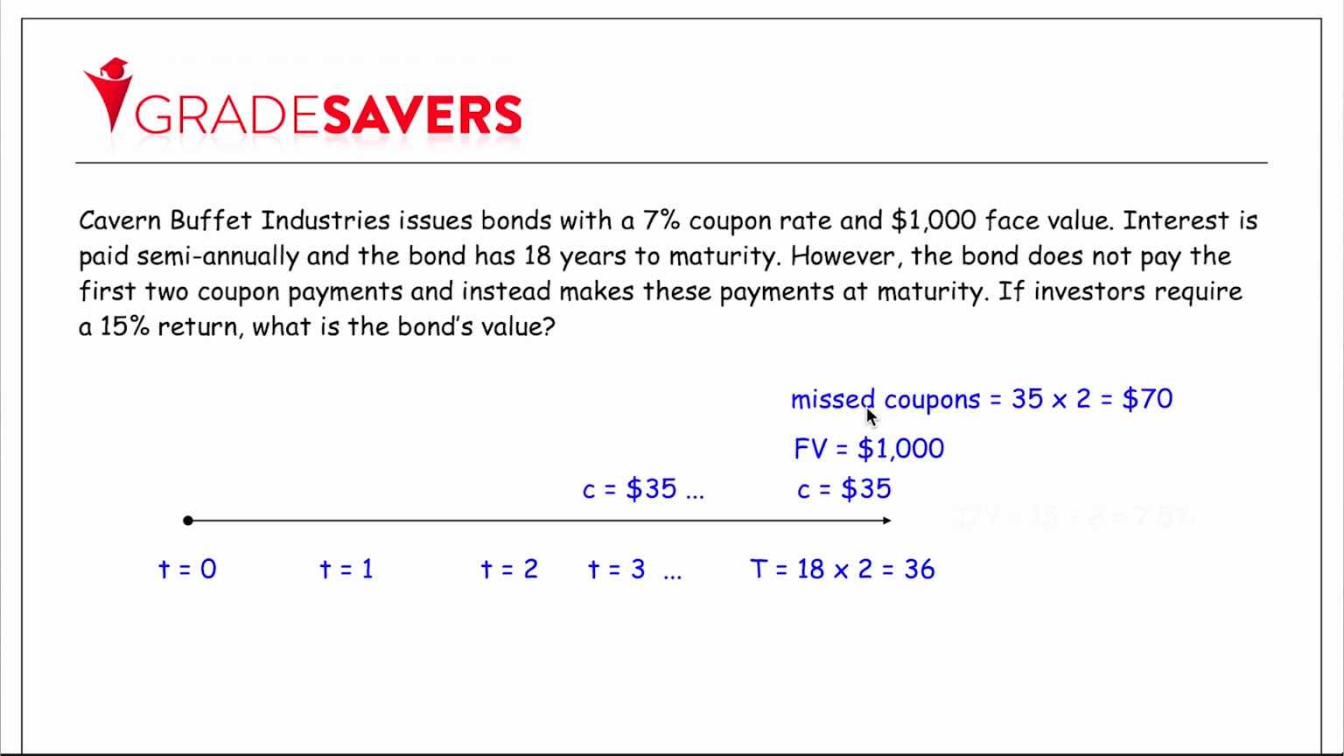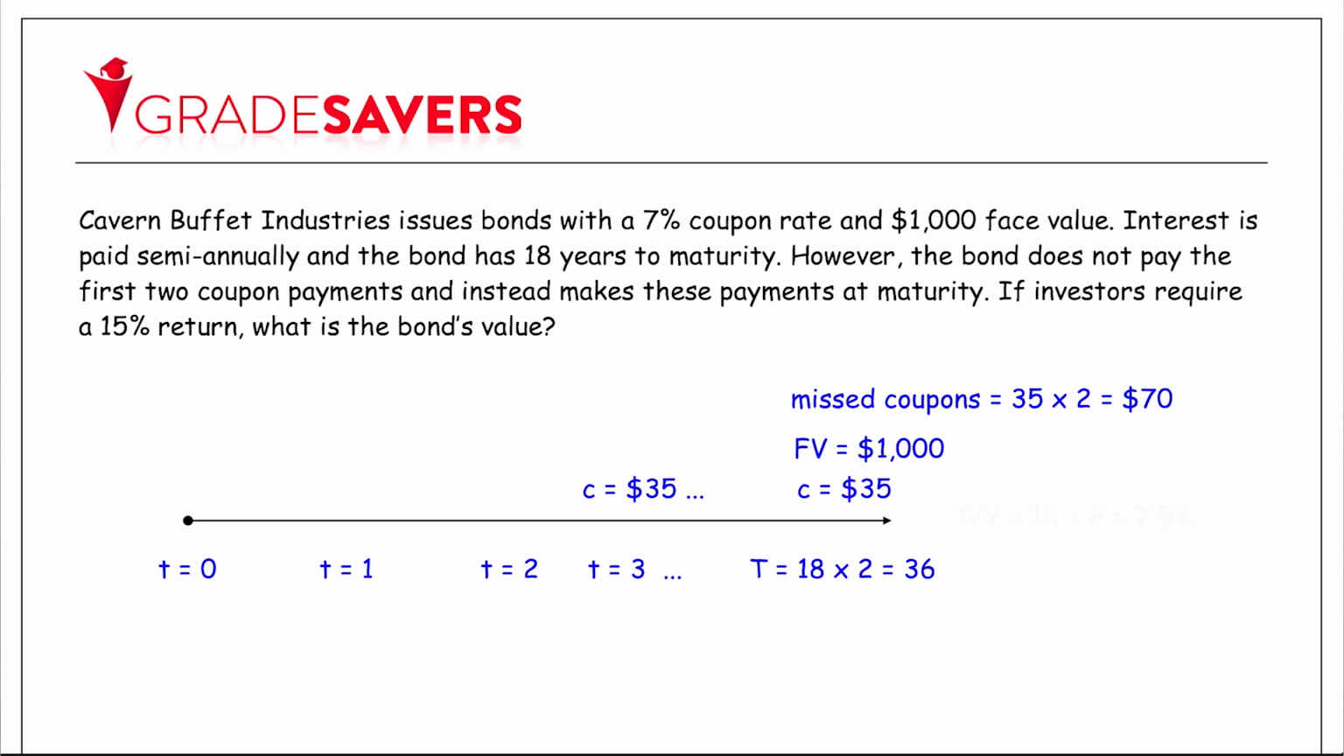So at maturity, along with our face value of 1,000 and the final coupon payment of 35, you're going to be receiving the two skipped coupons. And because it's paid at a rate of 7%, we can argue that each coupon is for $35, and that's simply because it's 7% of 1,000 divided by 2. So there's a visual of the cash flows that this bond is going to generate.